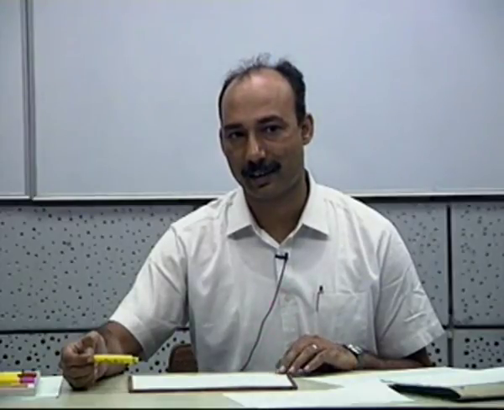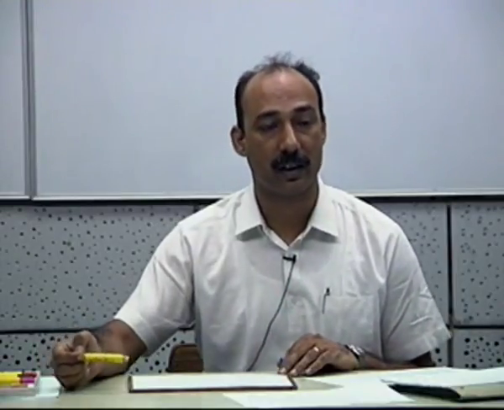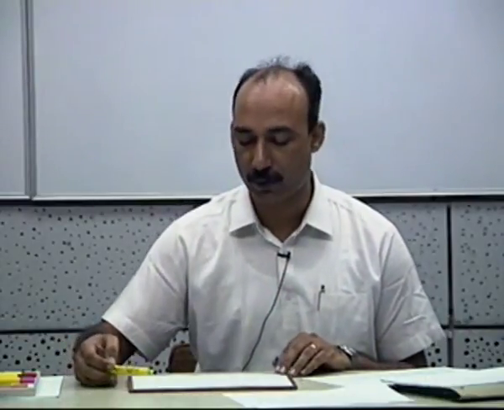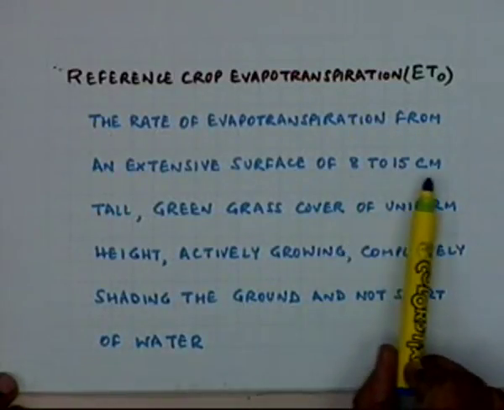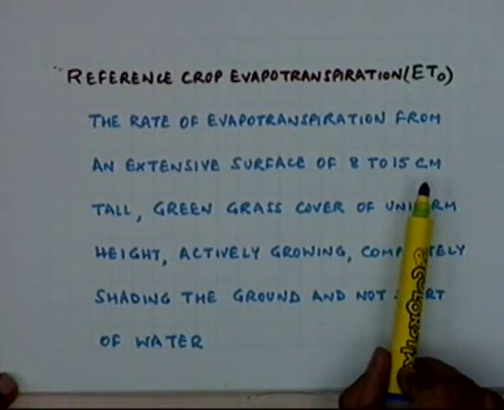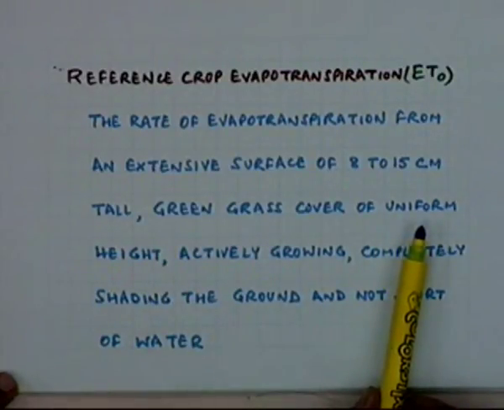If that can be done, then you can compute the crop water requirement for varying crops in a much better manner. So can you now imagine what is the role of picking up the grass as the crop?